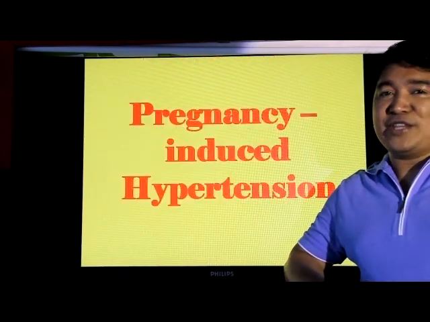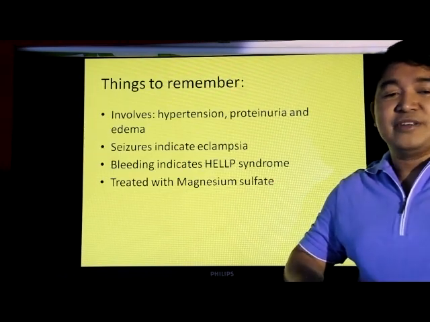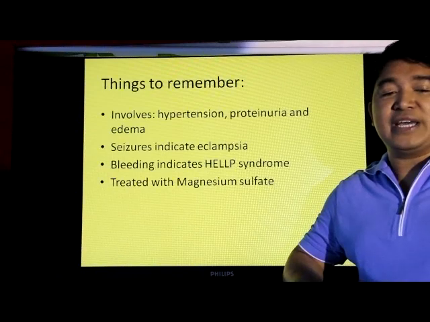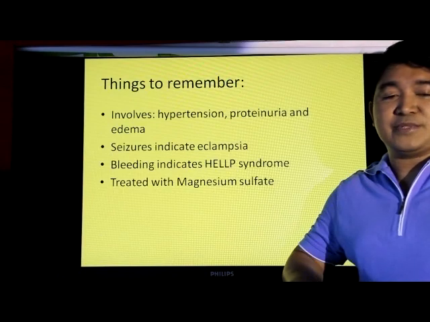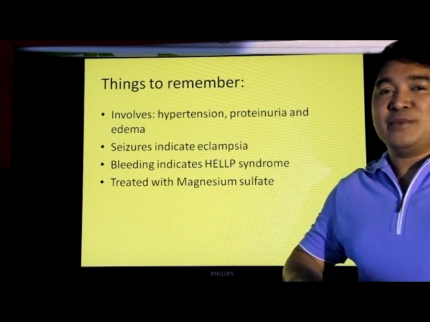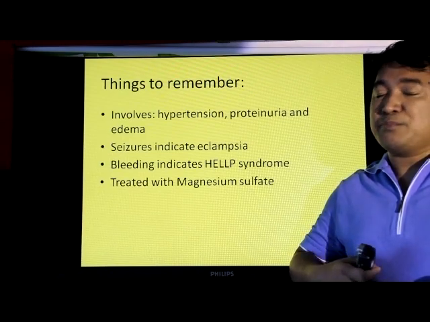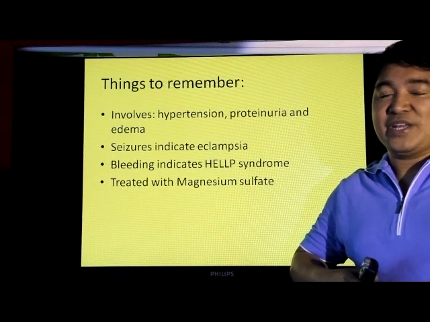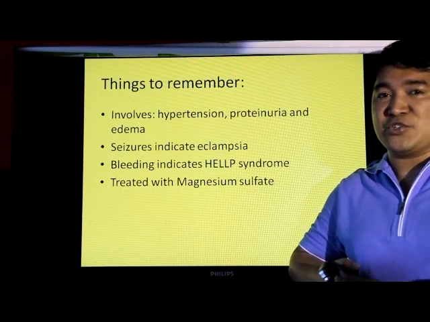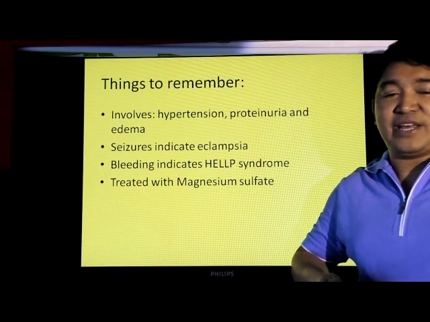Let's pay particular attention now to pregnancy-induced hypertension. What are the things that I'd like you to remember? It involves hypertension, proteinuria, and edema. Seizures indicate preeclampsia, bleeding indicates HELLP syndrome, and it's treated with magnesium sulfate. Always remember, magnesium sulfate in a client who is having pregnancy-induced hypertension is primarily aimed at preventing seizures. And you have to monitor BURP, that's your birth, blood pressure, urine output, respiratory rate, and patellar reflex.